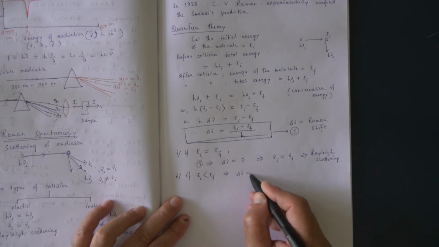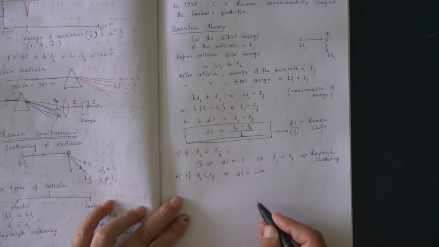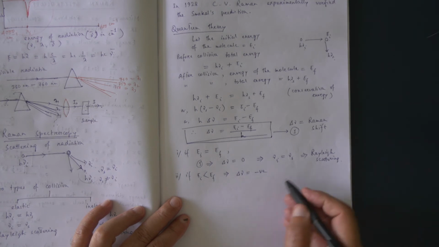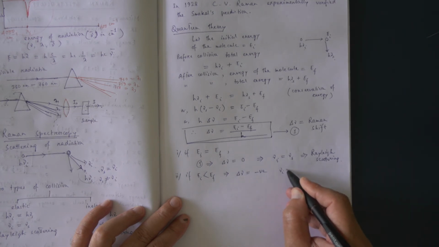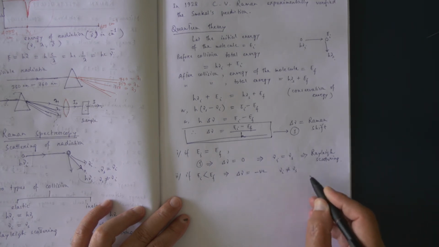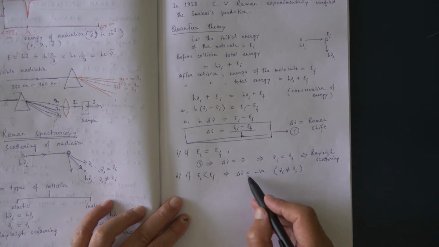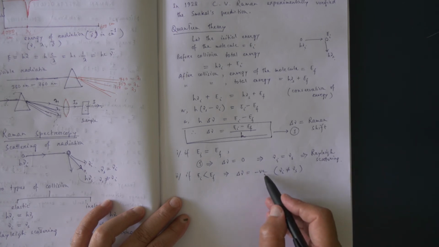Del nu will be negative. That means from this we get that this is not equal. They are not equal. So this will give us Raman scattering.